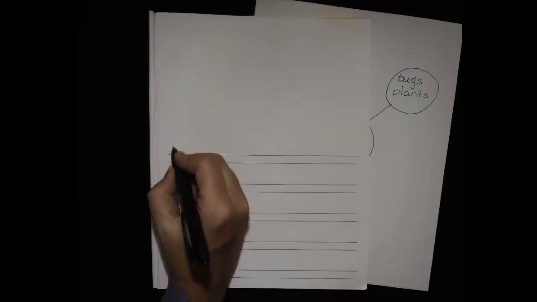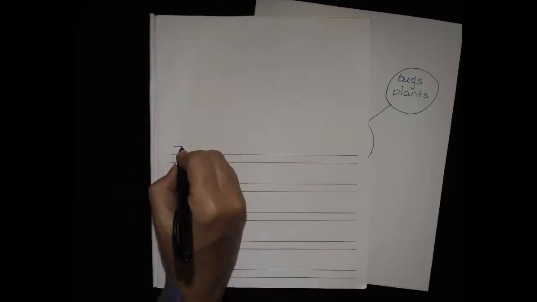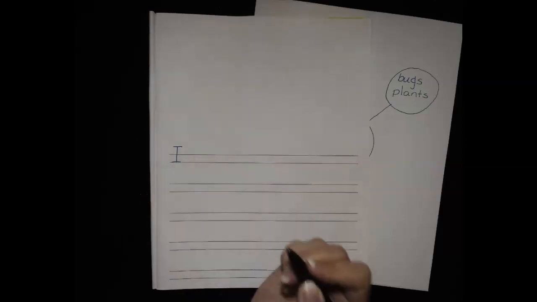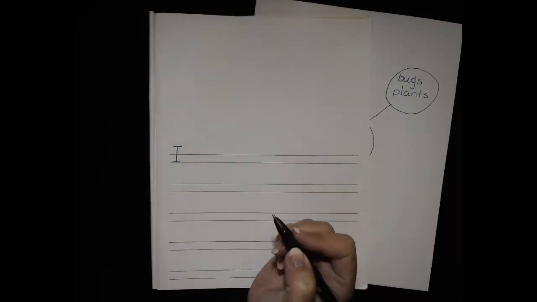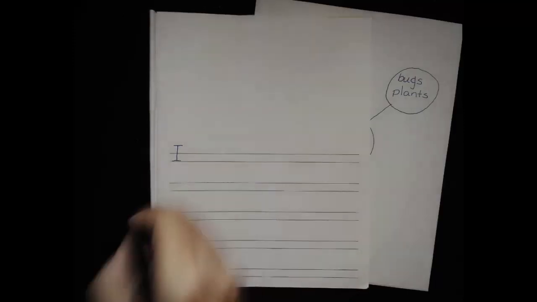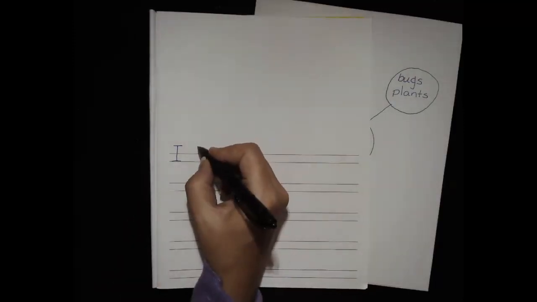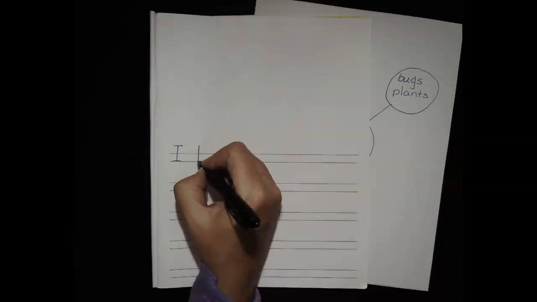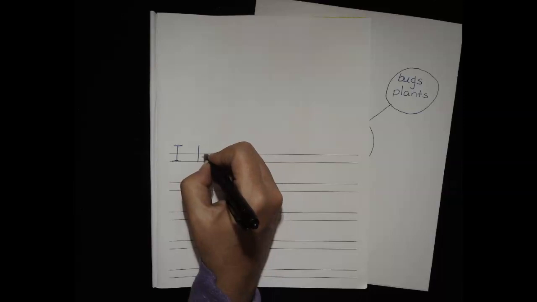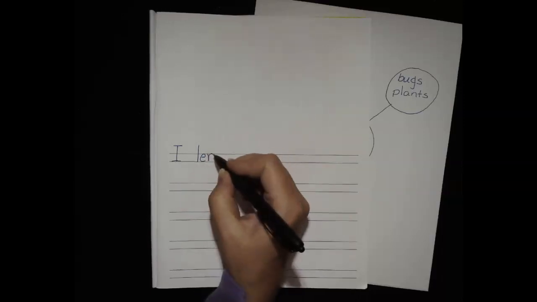So let's write together the word I. That one's easy. Just the letter I. Good. I learned. We'll leave that space. Learned. Let's sound it out together. I know that's an E and an R, not just an R by itself.